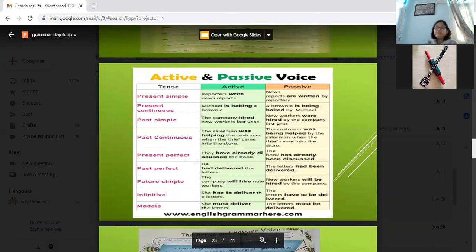So normally we use active sentences, and passive when we either don't know who the subject is or we don't need to mention the subject. For example, exams were held, exhibition was organized, result was declared, news was published, shop is closed, medicines were given, exams were taken, result is out. You don't have a subject. Then only we use the passive.